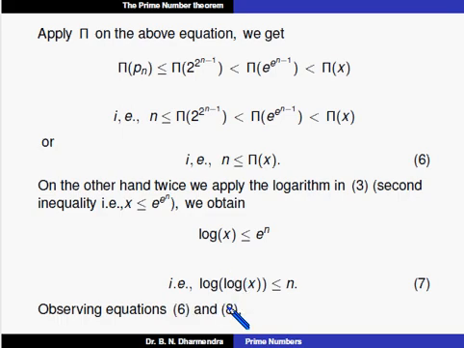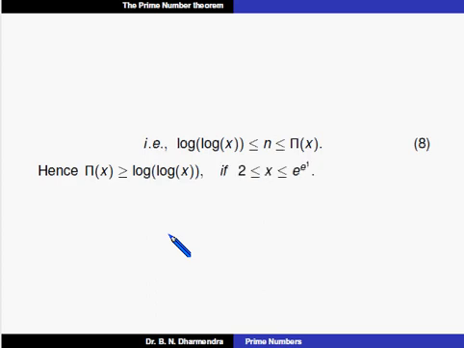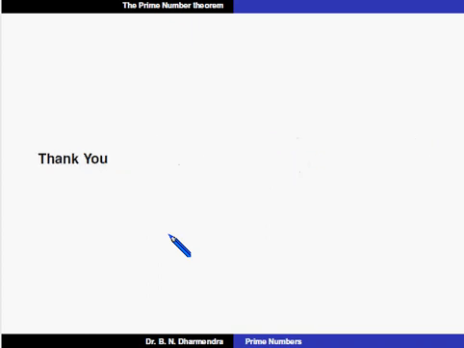So therefore, comparing equations 6 and 7, we get log of log x is less than or equal to n, which is less than or equal to pi of x, or pi of x is greater than or equal to log of log x if x is less than or equal to e to the power of 1 and greater than or equal to 2. Hence that result. Thank you. This is the end of the session.